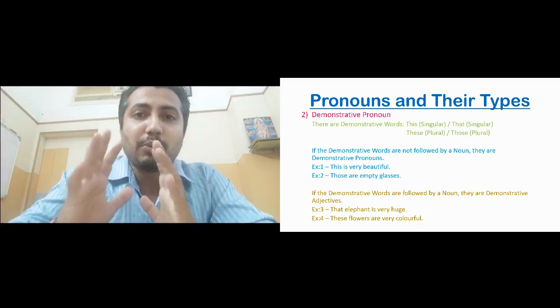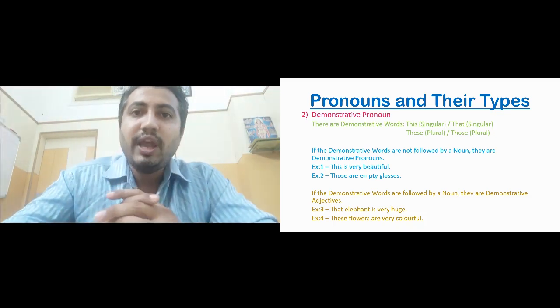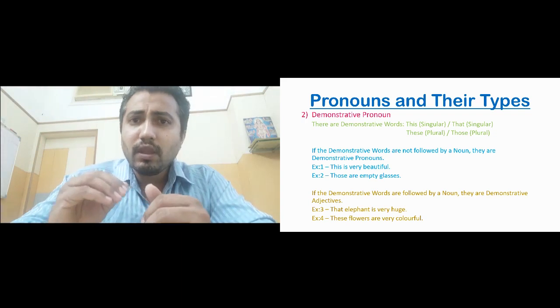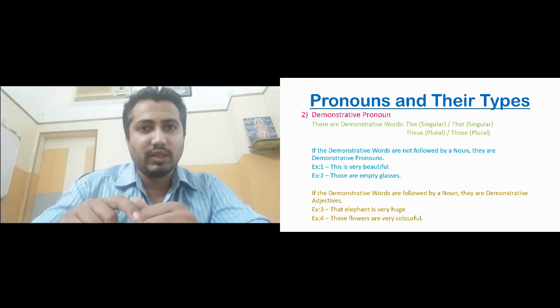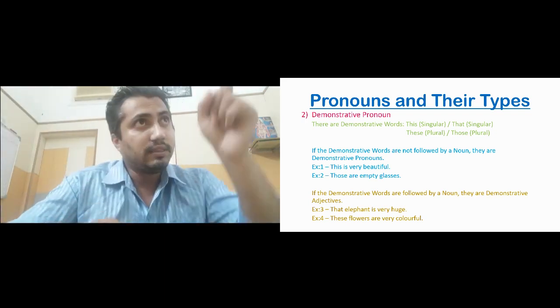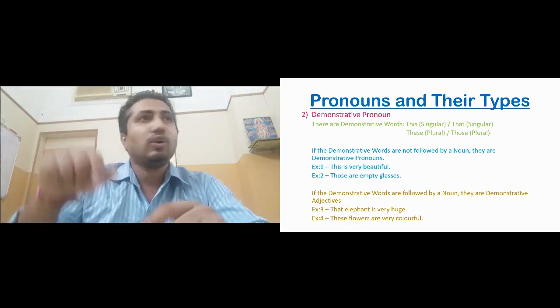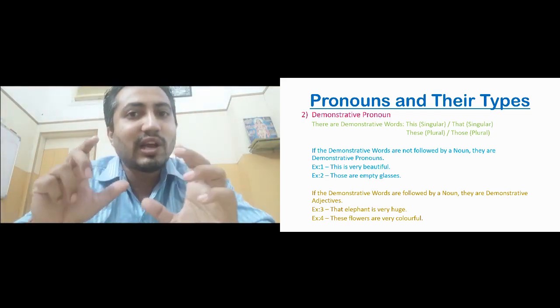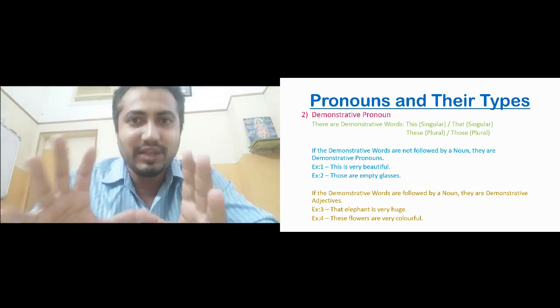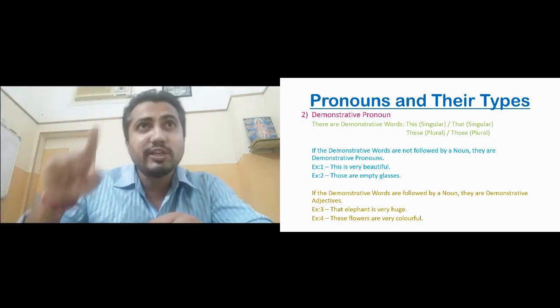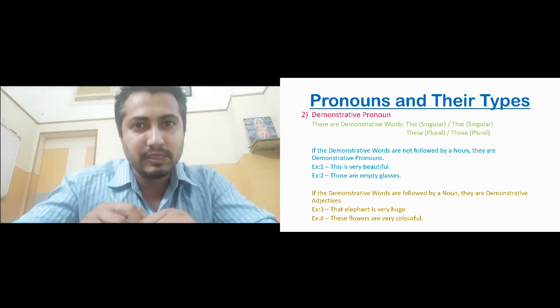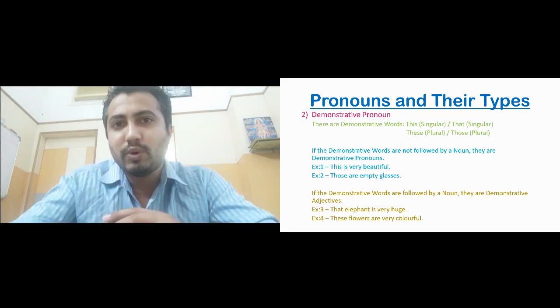Demonstrative pronouns. Let me explain what demonstrative pronouns are. Demonstrative pronouns are pronouns that point out something. This, that, these, those: these words are called demonstrative words. They are demonstrative because they demonstrate, they show something, they point out something, isn't it? So that is why they are called demonstrative words.